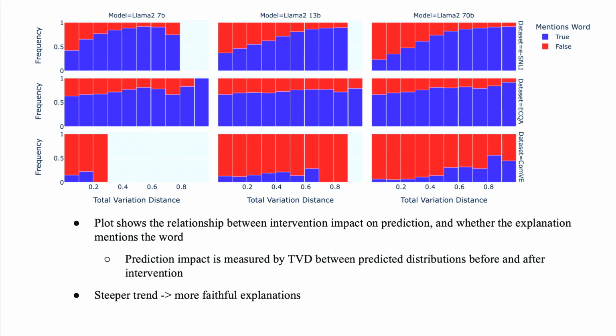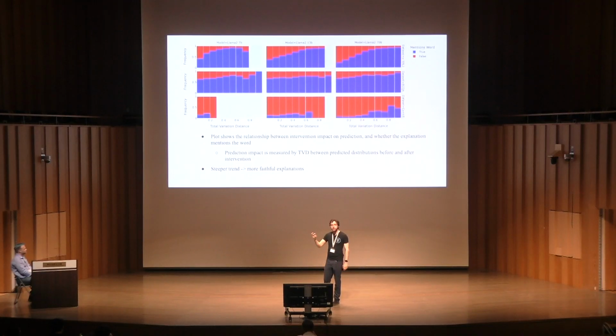Here, a steeper trend indicates a more faithful explanation, right? And what these plots show is whether the explanation mentions the word, whether it includes the intervened word. So what we want is for non-impactful interventions, the blue bar to be very small. We want it to not mention words that aren't impactful. And when the intervention is impactful, we want the blue bar to be very large. We want mentions to be very frequent. So we want this steep trend. In ESNLI, the data set on top, mention frequency does seem to be closely related to the intervention impact. But for ECQA, the trend is much flatter, even though according to the counterfactual test, faithfulness was quite high.